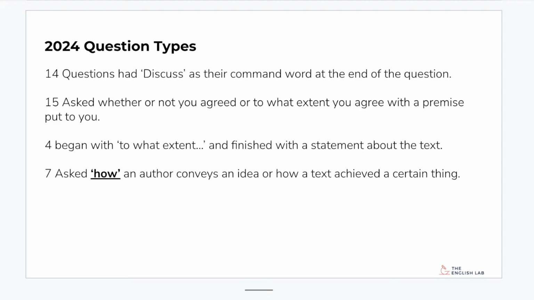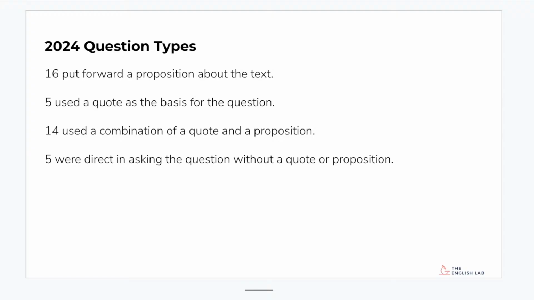15 asked whether or not you agreed, or to what extent do you agree? If we add those together, we've got just under 3/4: 29 out of the 40 questions were either discuss or do you agree or disagree, to what extent do you agree. 4 began with to what extent, and 7 asked how. Now that's a really key one. I don't want you to misinterpret why I'm showing you this and think, well, I won't worry about how questions because there probably won't be one. That's not what I want you to get out of this. I want you to look at all of these and think about the way they're asked.